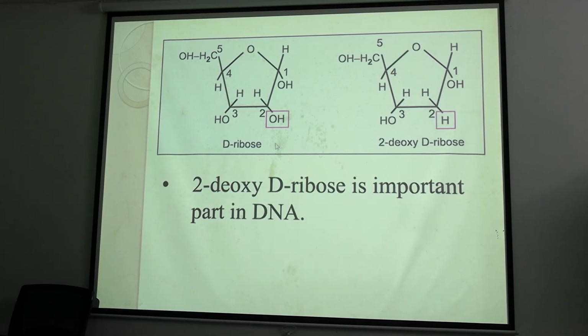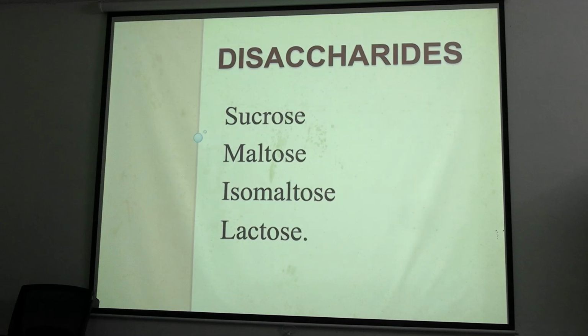So this is ribofuranose. In ribofuranose, there is an OH group in carbon 2. When the oxygen is deleted from this OH group, it results in deoxyribose. The structural backbone of DNA is made up of deoxyribose sugar. So this is important.